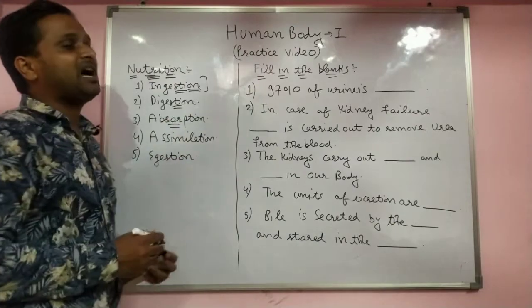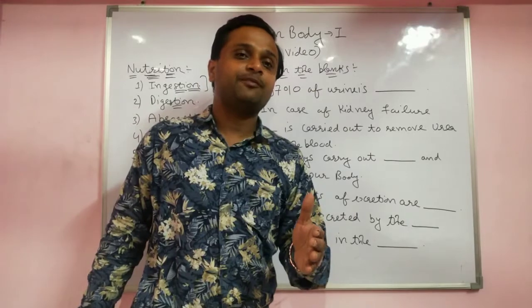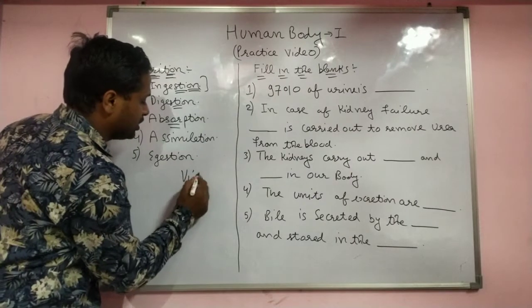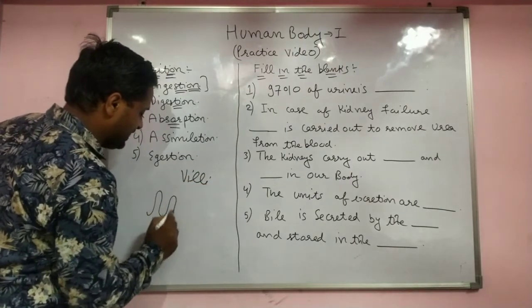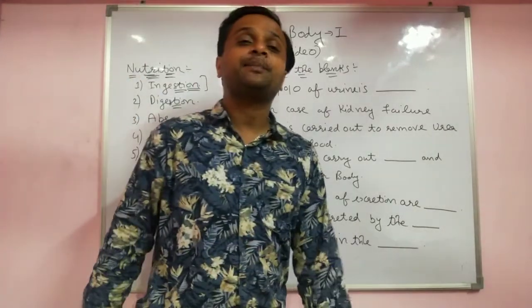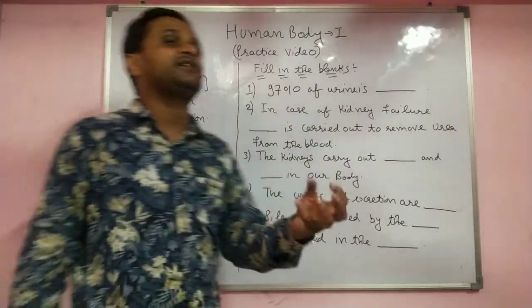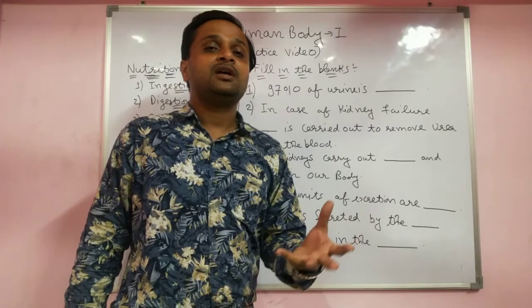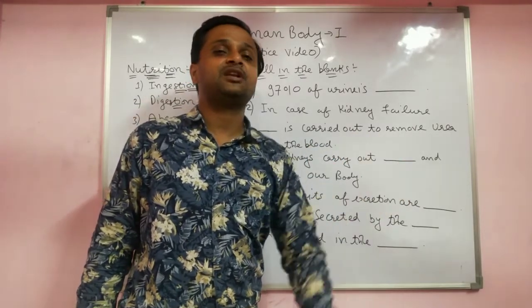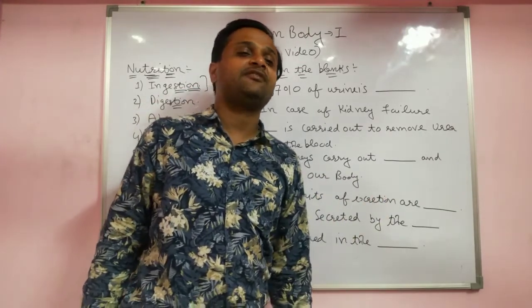Next is absorption. After it becomes chyme, it goes into the small intestine, and the small intestine has finger-like projections called villi. Absorption is done by the villi. Villi absorb the digested food and send it into the blood, and the blood goes into the cells, and in the cells respiration occurs. Due to respiration we get energy and nutrients and utilize them for our activities.